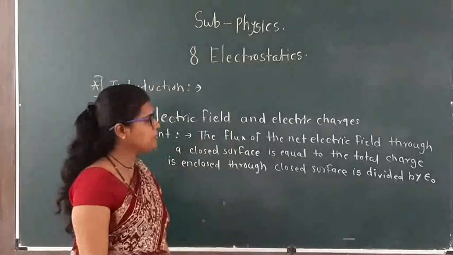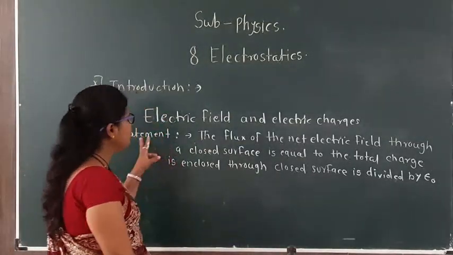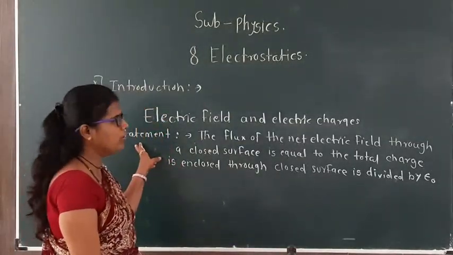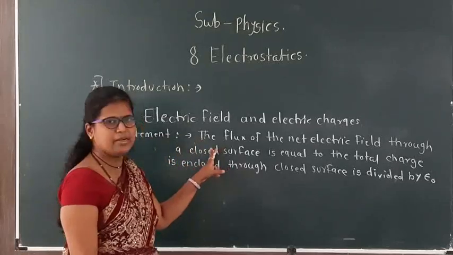That epsilon naught is the permittivity of medium. Now this is the statement of Gauss law. We already learned it in 11th standard.